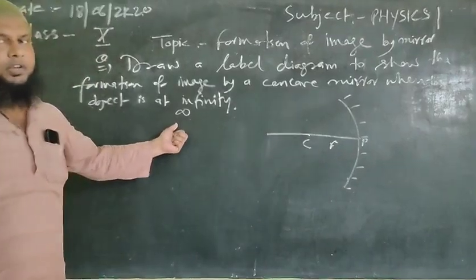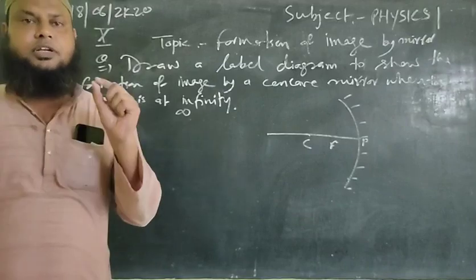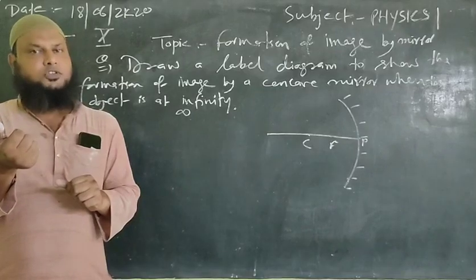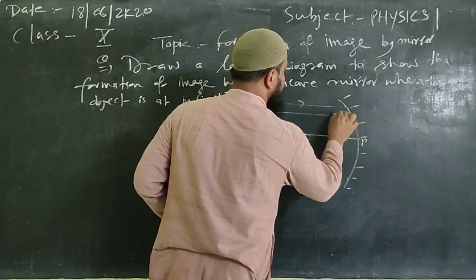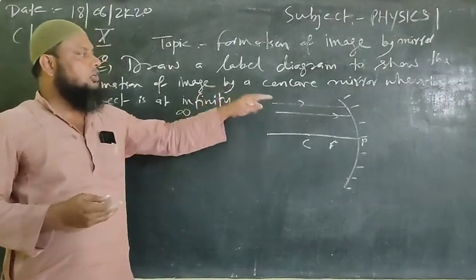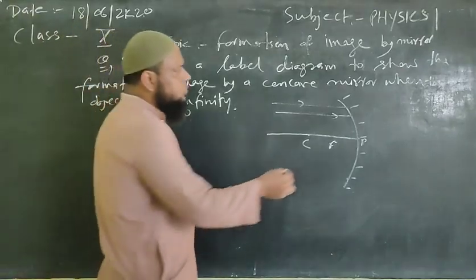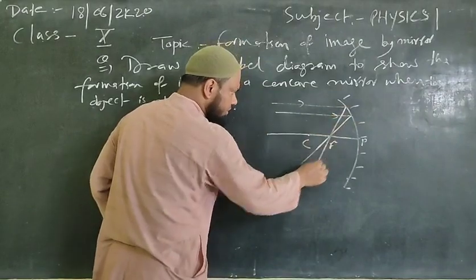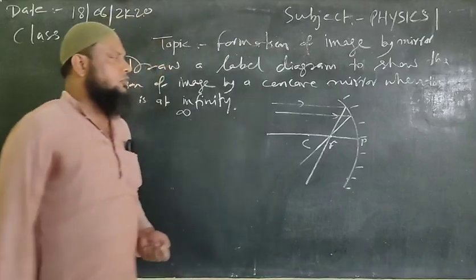One thing should always be in your mind: when we study an object which is at infinity, we take only those rays which are parallel to the principal axis and falling on the surface of the mirror, like this. These are the rays coming from the distant object and falling on the surface of the concave mirror. After reflection, these two rays will pass through a point on the principal axis, which will be the focus point.